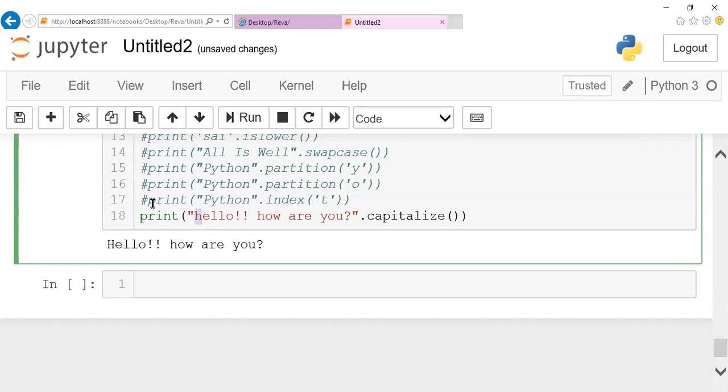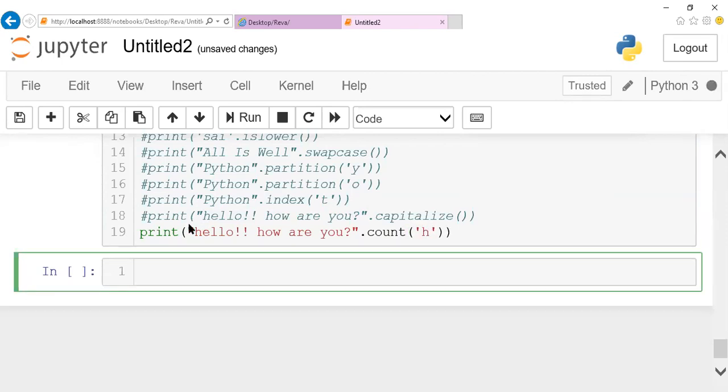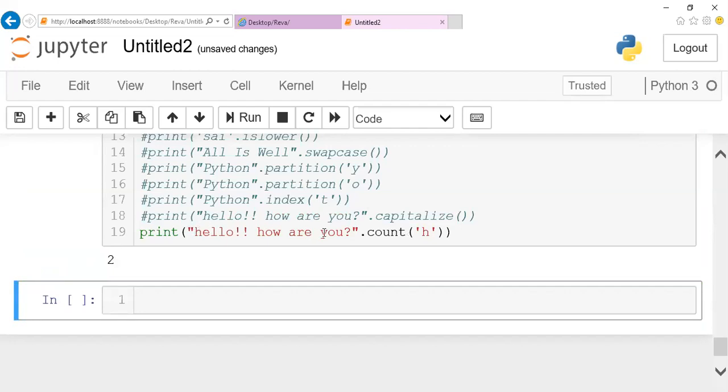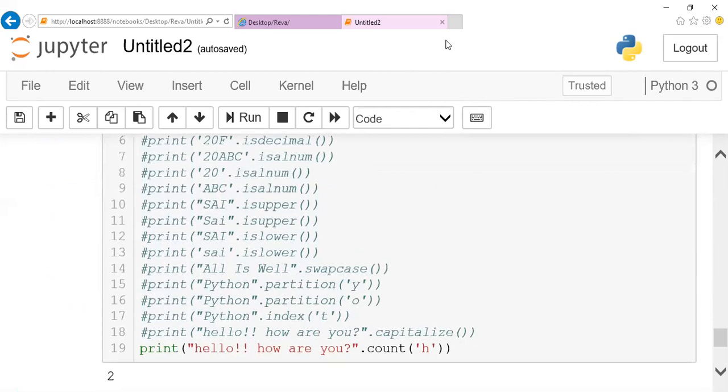Apart from this, if you want to find the occurrence of a character, I can make use of count. We have a lot of functions, not only a few. I'm giving the maximum ones. For example, if you want to have a count, I can say count of H. The number of occurrences of H will be displayed. H is occurring twice in the string, so this will be displayed. I have just given the maximum methods that can be used. We still have more also. I want you to go through them later.